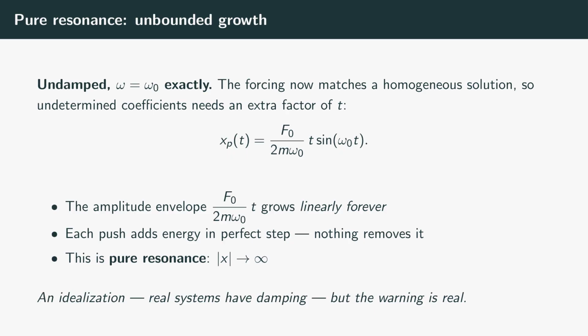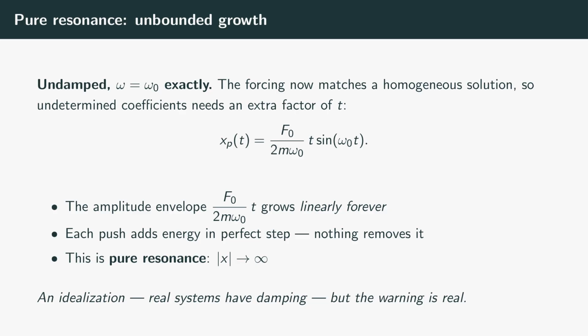Now drive the undamped spring exactly at its natural frequency, with ω equal to ω₀. Something special happens to the mathematics. The forcing term is now a solution of the homogeneous equation itself. It is driving the system in perfect step with its own natural rhythm. The method of undetermined coefficients tells us that when the forcing duplicates a homogeneous solution, we must multiply our guess by an extra factor of t. The result is a particular solution proportional to t sin(ω₀t).